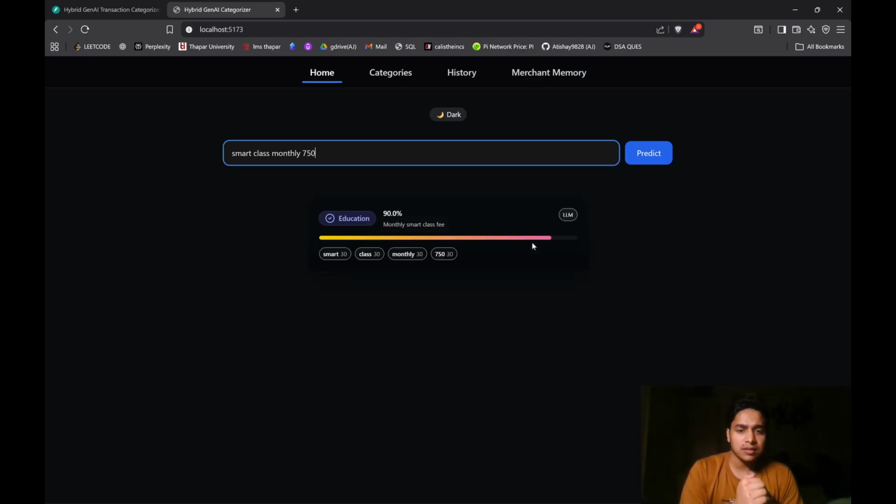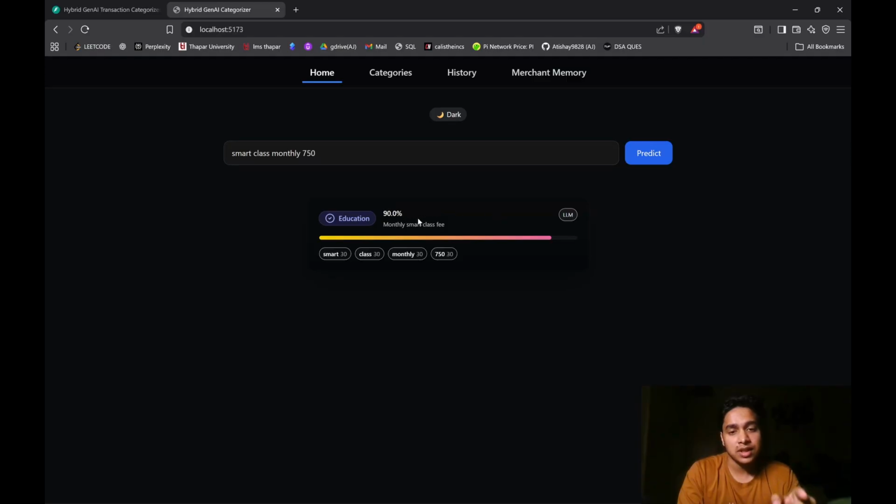If it is more than 95% sure, that prediction will be taken. In this case it was not that sure, so it did a fallback to our generative AI model, see, our LLM, and it predicted with 90% belief that it is in the education category, which is correct. This expenditure does belong to the education category.